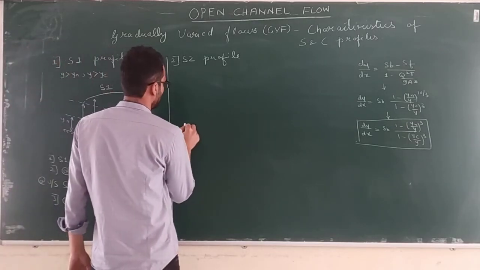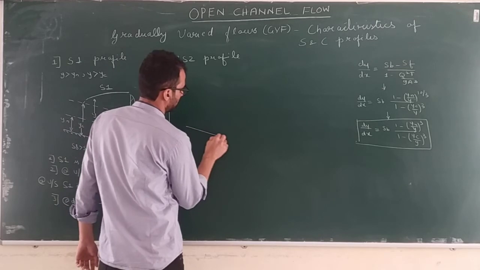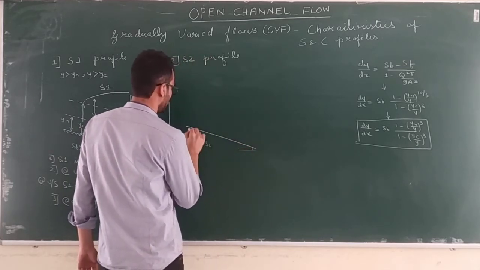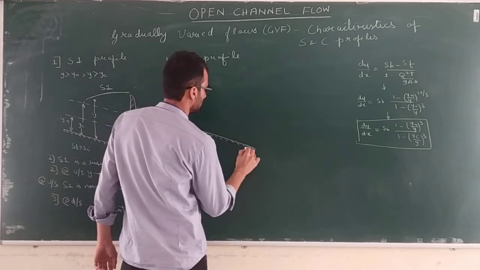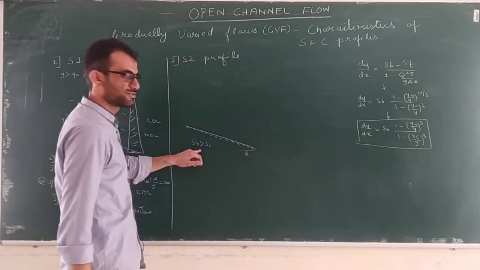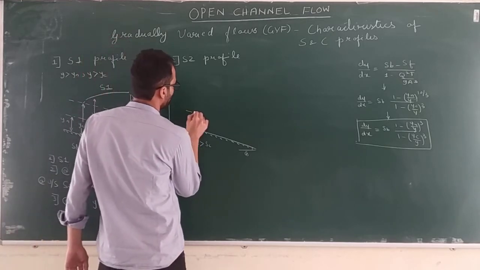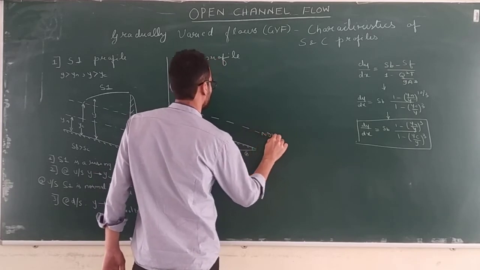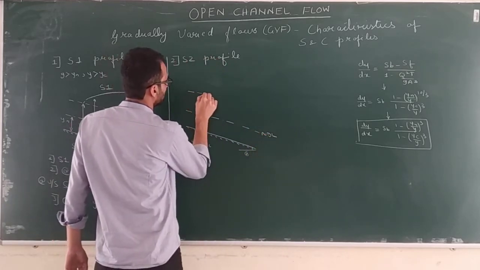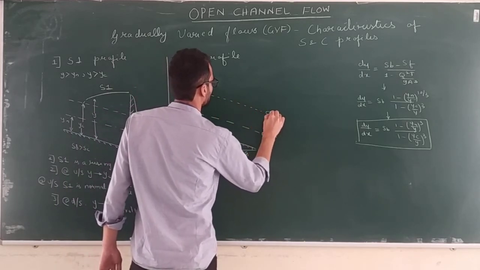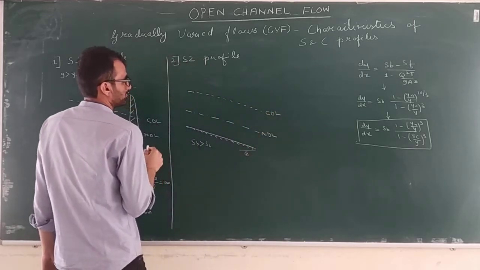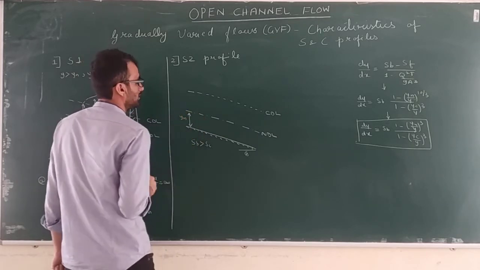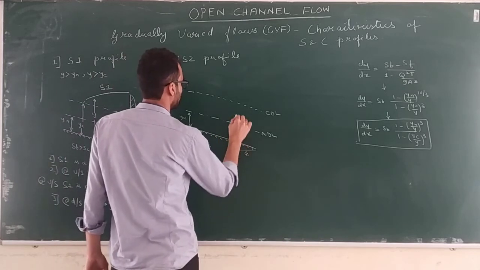So let's draw the channel first. This is a steep channel. Again, SB greater than SC, the bed slope greater than critical slope. Again draw the normal depth line, and again draw the critical depth line. So this is your yn and this is your yc.